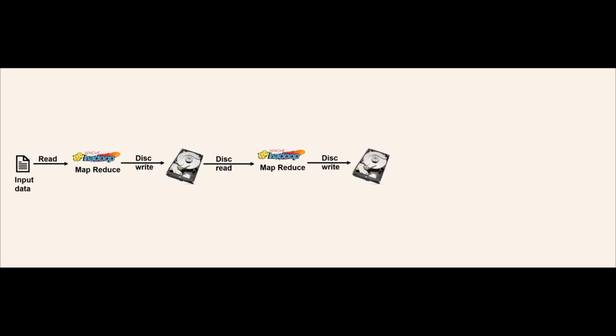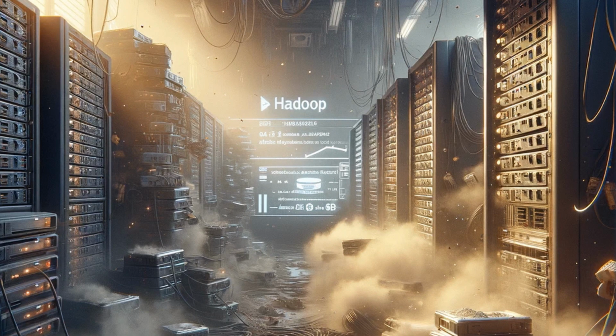MapReduce used to read the data from the input data file, and the intermediate data it used to write back to the disk. Then the successive MapReduce used to read back the data from disk and in turn write the data back to disk. And then the successive MapReduce job used to read the data from disk, and then the final data was written as output. And these disk-based operations became a bottleneck at one point, and people started thinking twice before starting to use Hadoop.